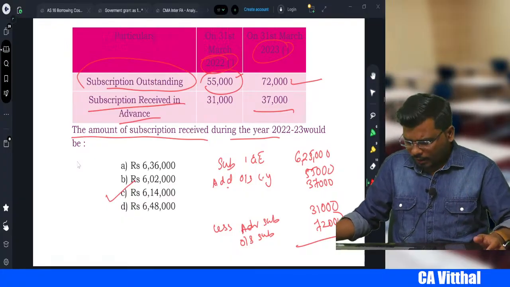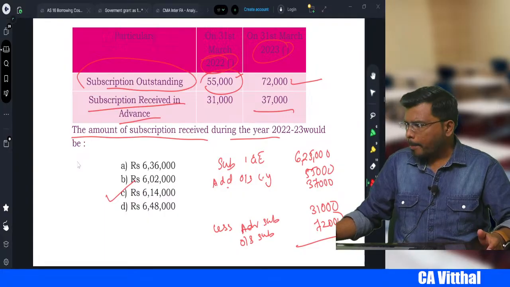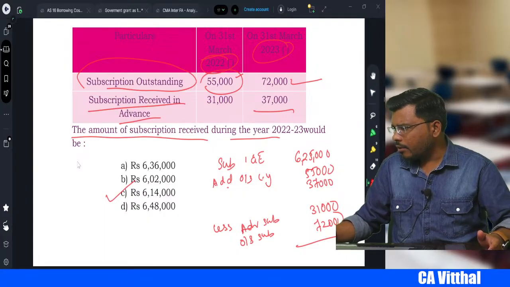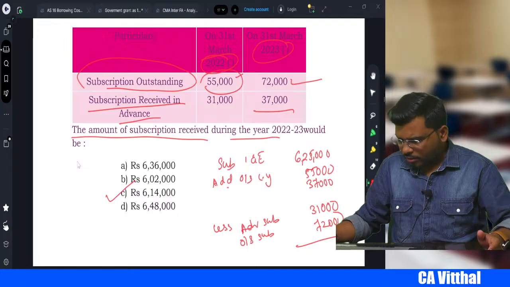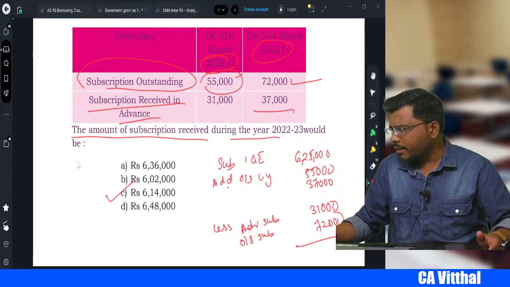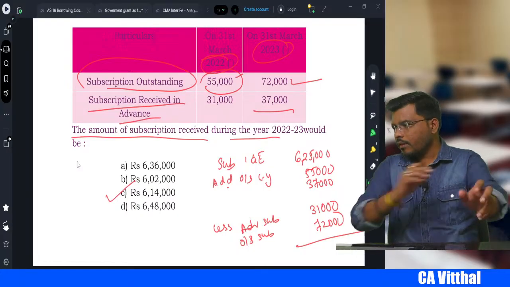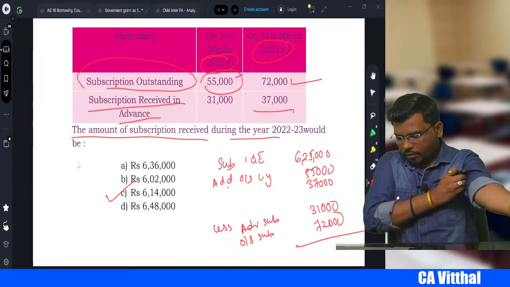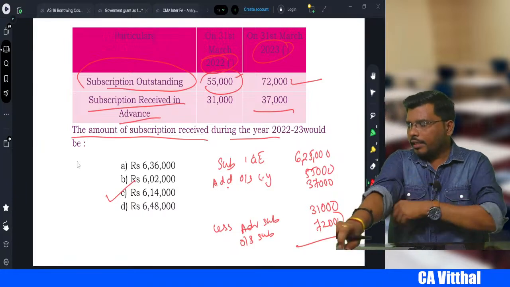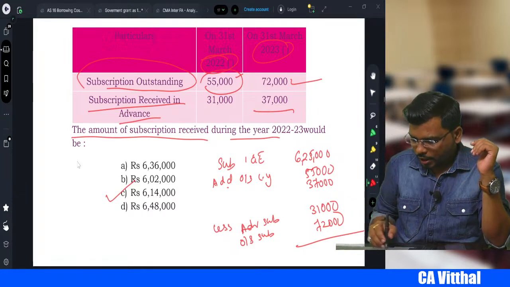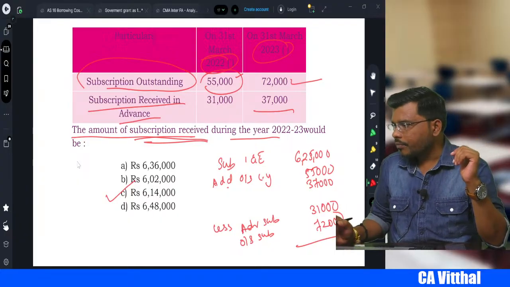Have you got 6,14,000? It will not be 6,36,000. It will be 6,14,000, because they have not asked you the subscription as per the income and expenditure account. They have asked subscription received during the year.